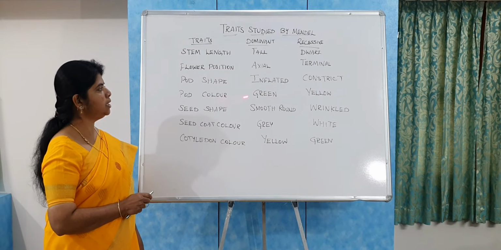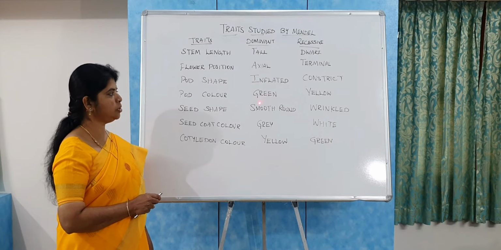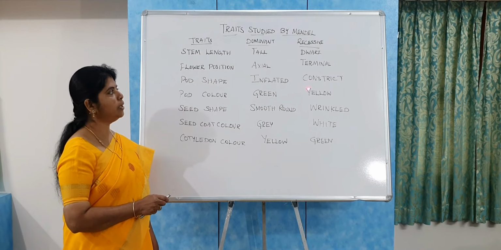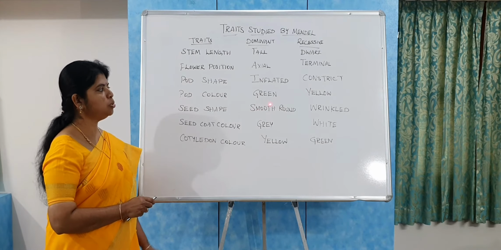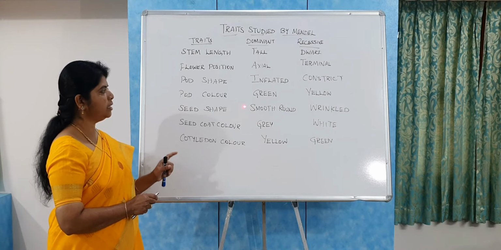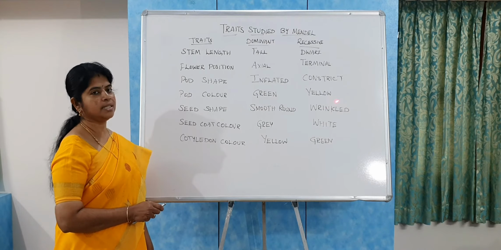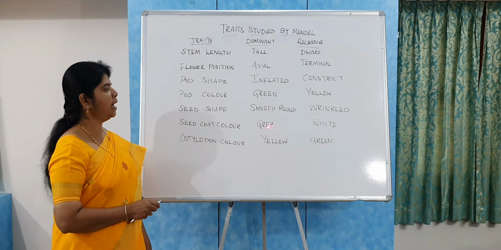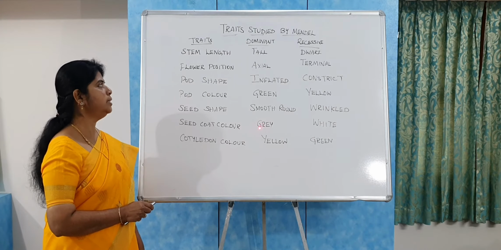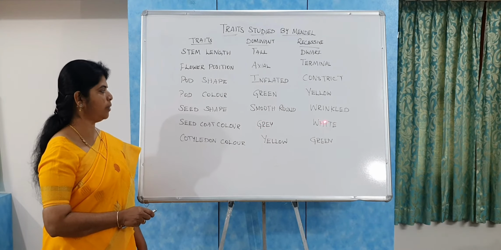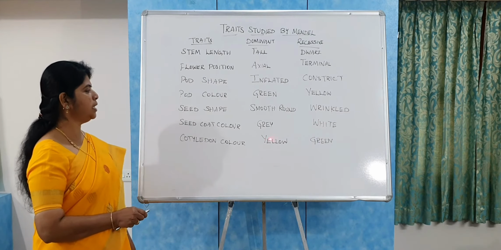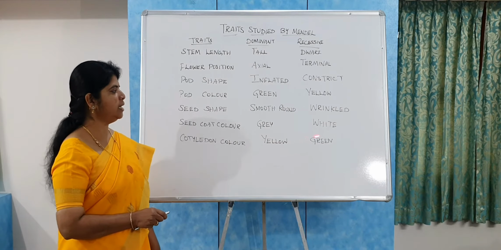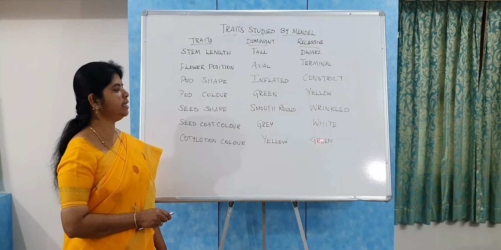And in the pod color, the green pod color is the dominant character, and the yellow one is the recessive character. And when you come to the seed shape, the smooth round seed is dominant, and the wrinkled seed is the recessive character. And the gray seed coat color is the dominant character, and the white seed coat color is the recessive character. And the yellow cotyledon color is the dominant one, and the green cotyledon color is the recessive one.